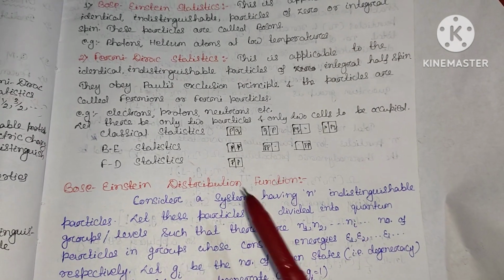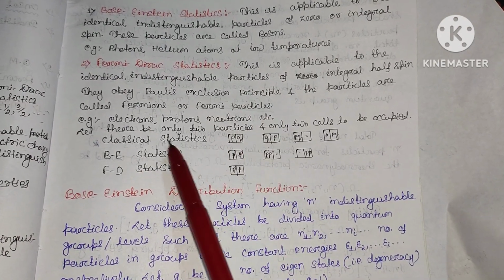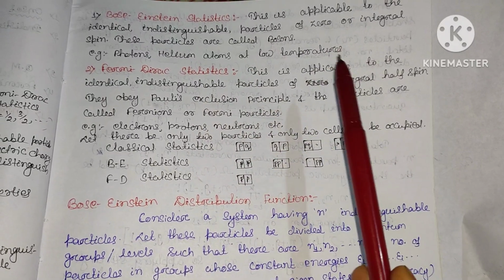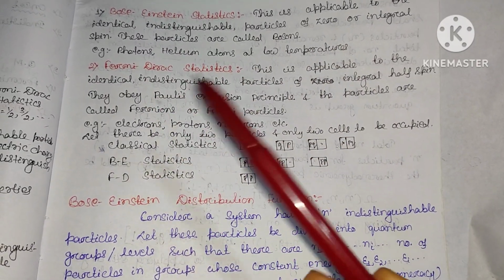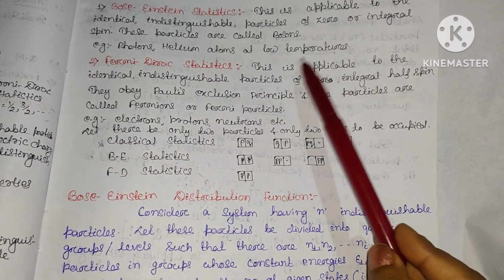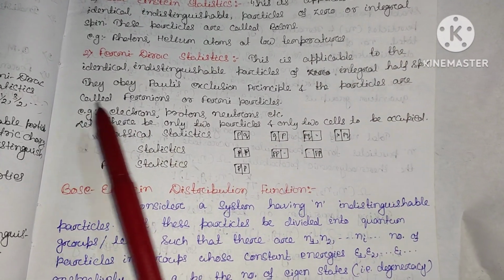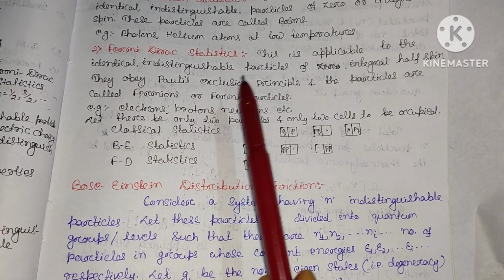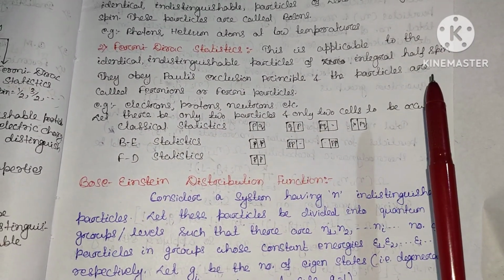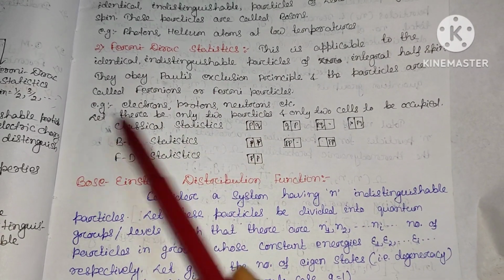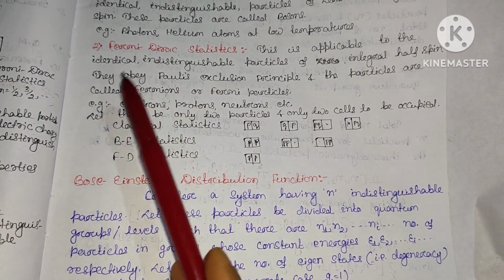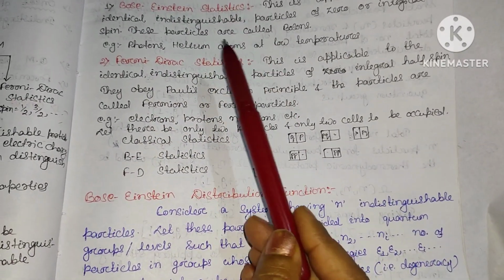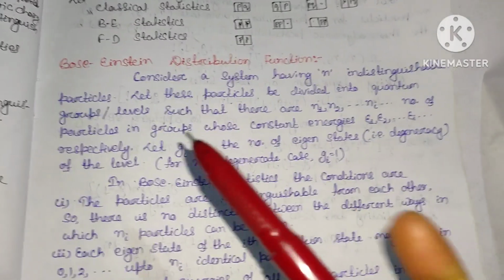In the last classes we have already seen what Bose-Einstein statistics and Fermi-Dirac statistics are. In Bose-Einstein statistics we are dealing with identical and indistinguishable particles having zero or integral spin, whereas in Fermi-Dirac statistics we are dealing with identical indistinguishable particles having half-integral spin. In Fermi-Dirac statistics the particles involved are known as fermions, and in Bose-Einstein statistics the particles involved are known as bosons.